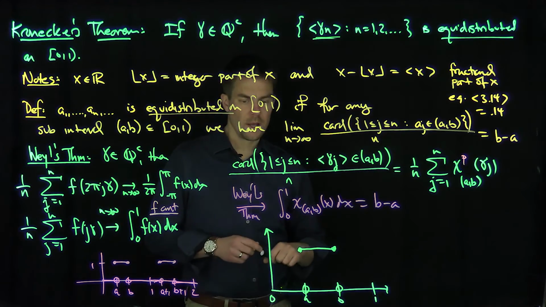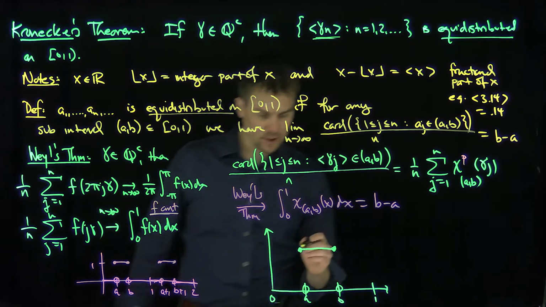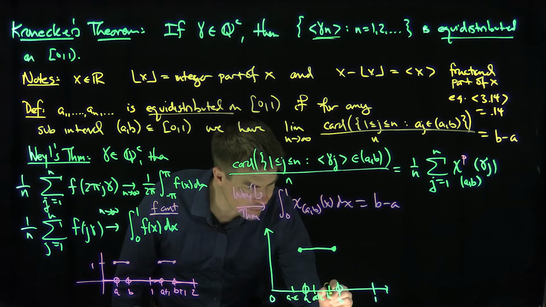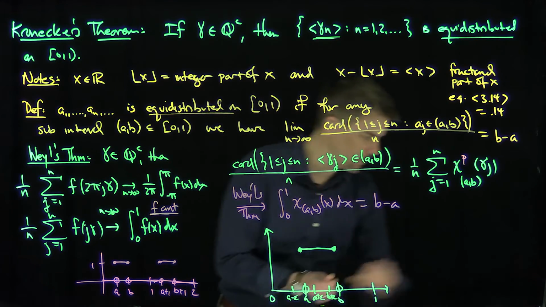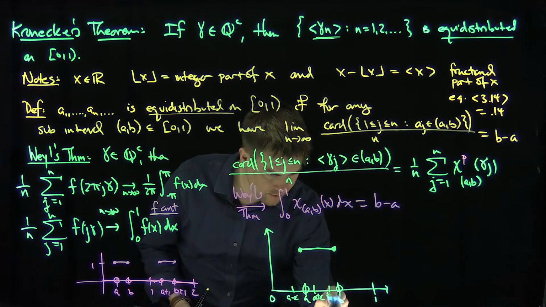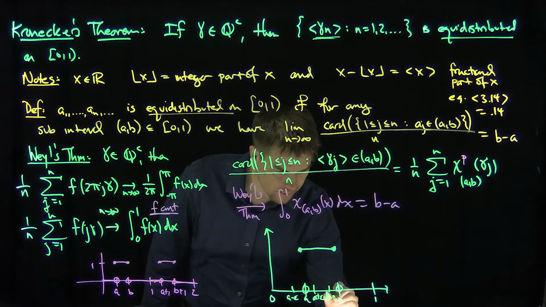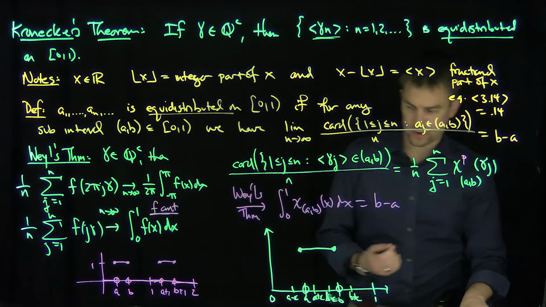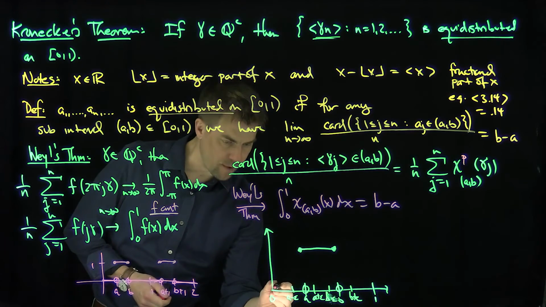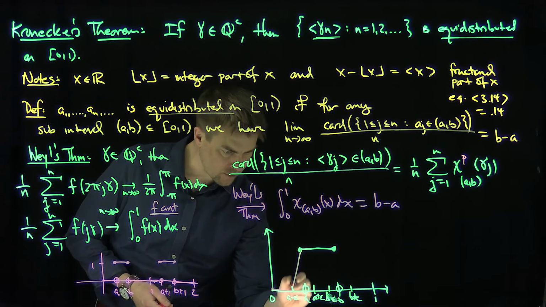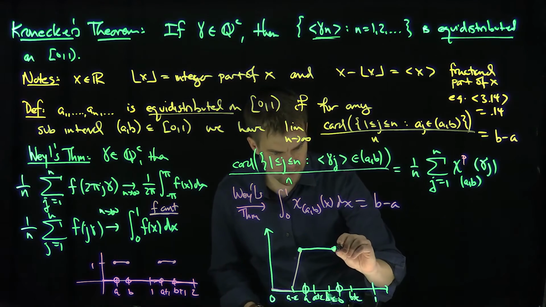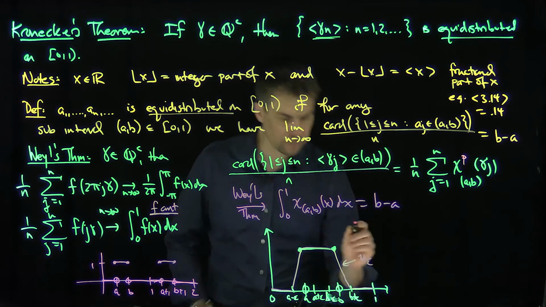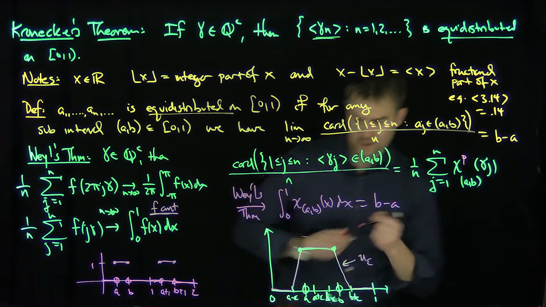Okay. And so now, if we let epsilon be greater than 0, we're going to mark a minus epsilon, a plus epsilon, b minus epsilon, and then b plus epsilon over there. And what we're going to do is fit in 2 continuous functions that approximate this characteristic function. The first one is going to be bigger than this, so let's look at this function over here, which linearly slopes up, and then linearly slopes down over here. That function I'm going to call u epsilon. That's a height of 1.